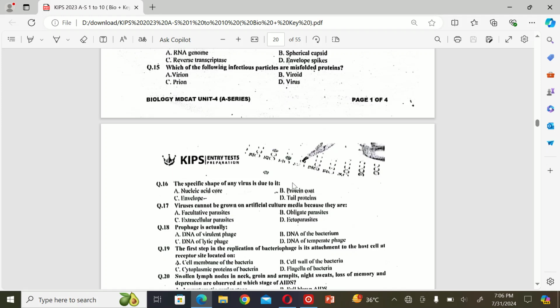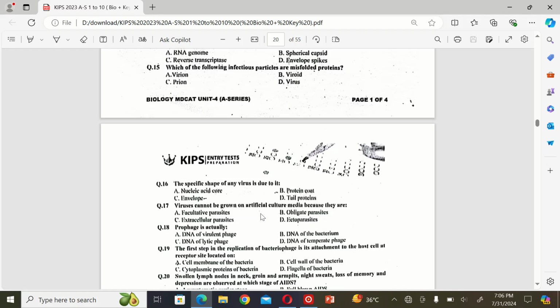The next MCQ is: the specific shape of any virus is due to its A. nucleic acid coat, B. protein coat, C. envelope, D. tail protein. So the correct option is B. Protein coat.